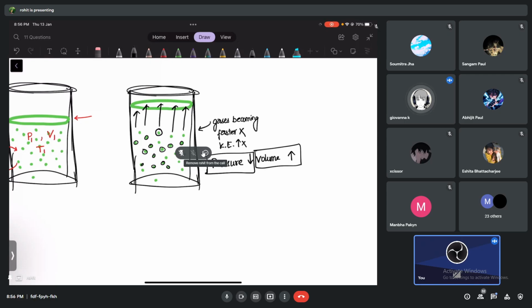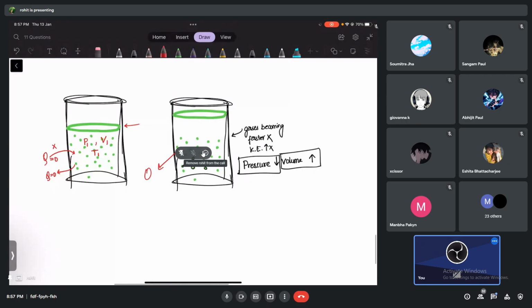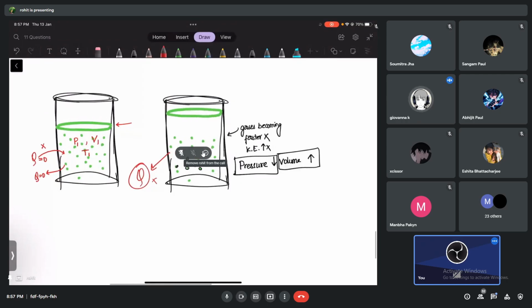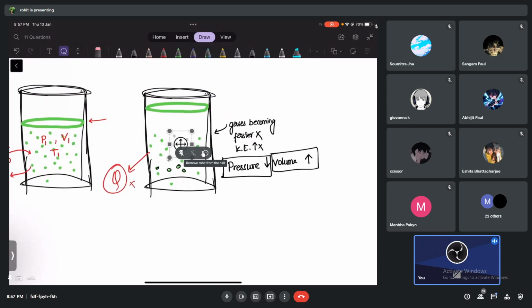As a result of which what will happen? Giovanna's saying the gas will lose heat, right? Giovanna wanted to say something like that, right? I'm not sure, but you realize we are talking about how you cannot lose heat, no? Yes, sir, that's why I took it back. Yeah, that's why you stopped. Okay, I know.